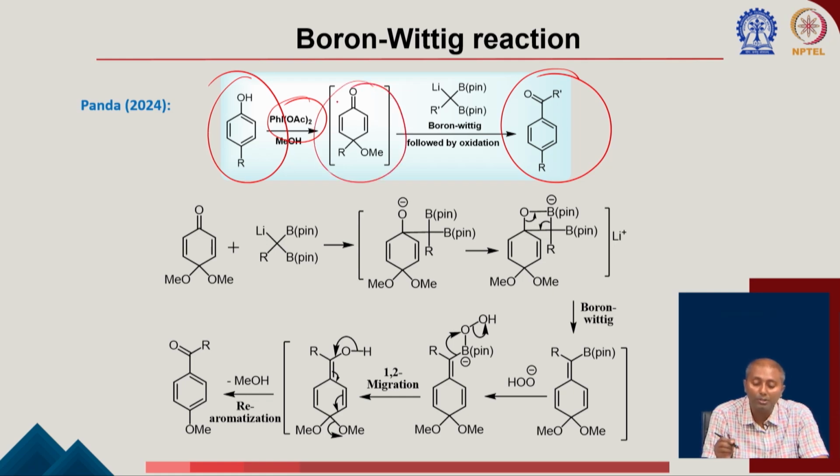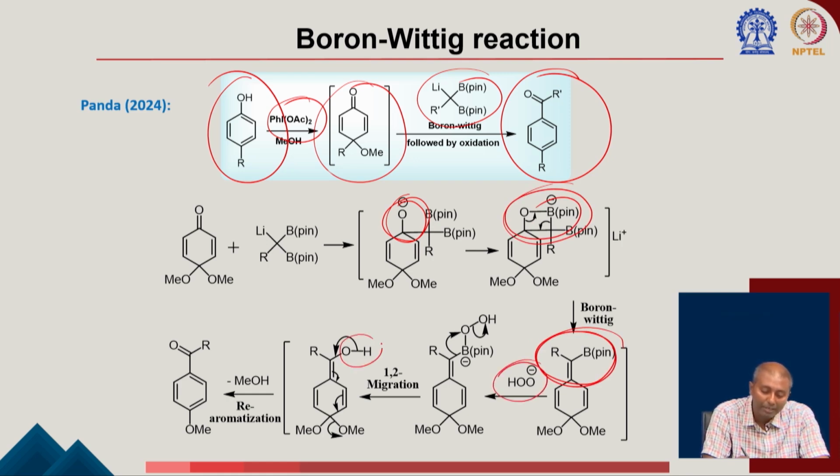Now, once you use this boron-Wittig reaction, the corresponding lithium species can add to this carbonyl, because you can consider this like a carbonyl group, very similar to the boron-Wittig reaction. You will form the vinyl boron compound. Now, once you oxidize using H2O2, NaOH, this boron will be converted to the OH. After the rearomatization, it will form the corresponding carbonyl compound. So, you can see that in one pot we have done all these transformations to get to this corresponding product.